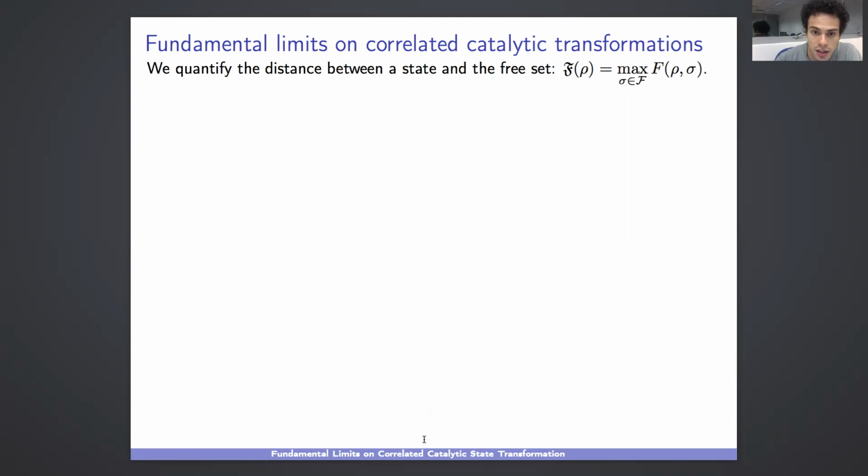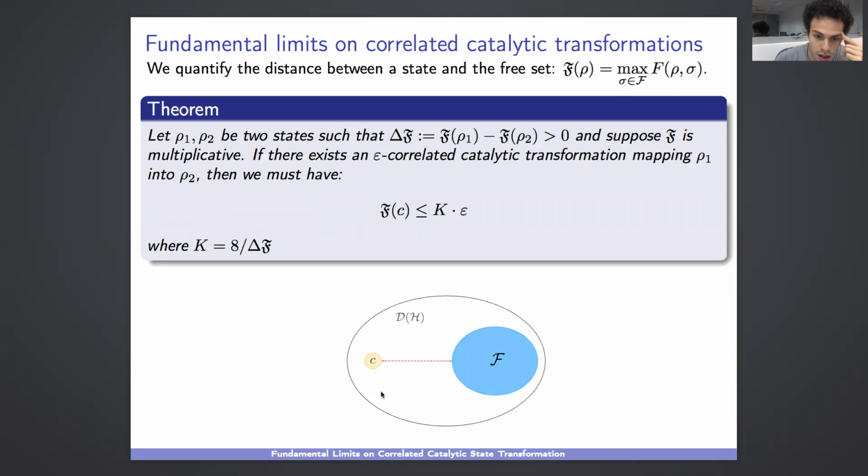When we have a quantum state and the free set, we use the maximum fidelity, which is the minimum distance between the state and the set of free states. And our main theorem says that if we have two states that satisfy some mathematical conditions, then for any epsilon-correlated catalytic transformation, the fidelity of the catalyst with the set of free states, the catalyst needed to transform ρ1 into ρ2, is upper bounded by a constant multiplied by epsilon.